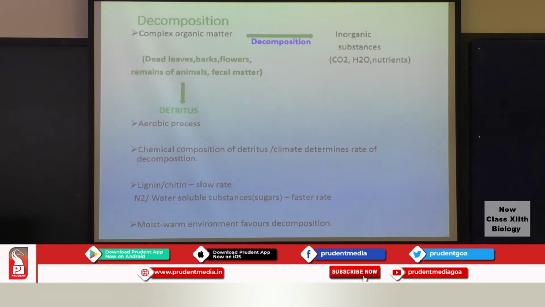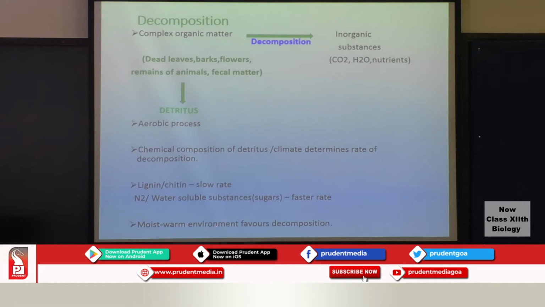For example, here the first one, lignified wood, wherein lignin is the component in the wood, and you have chitin, which is present in maybe the yeast cell, the cell wall of the yeast. So here the rate of decomposition will be very slow, whereas in some insects which have water soluble substances like sugars or nitrogen, it will be at a very fast rate.